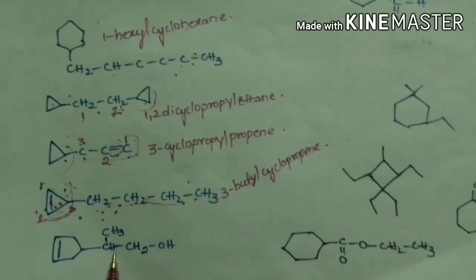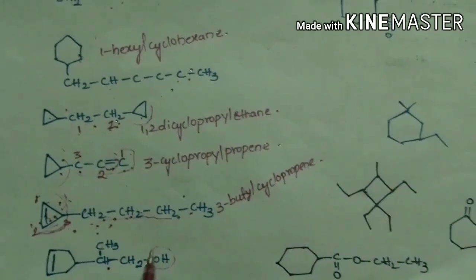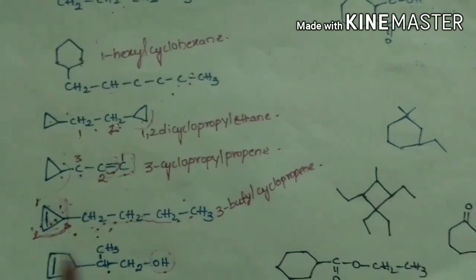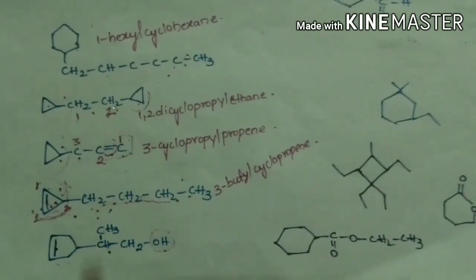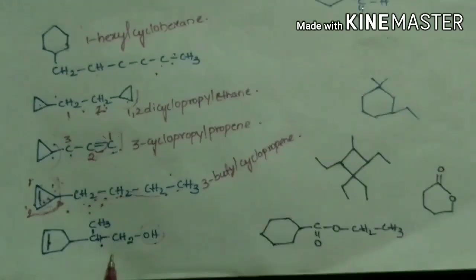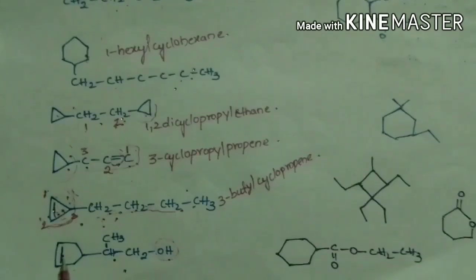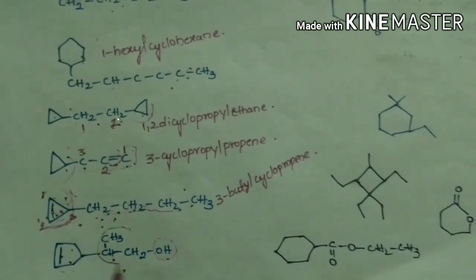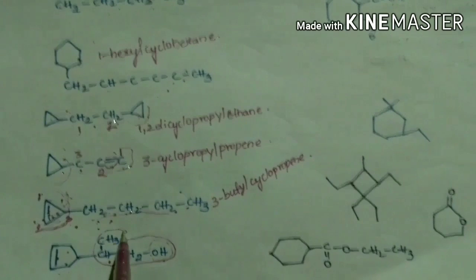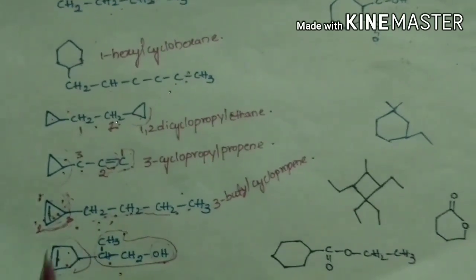Now coming to this compound. Here the open chain contains the functional group OH, and the cyclic ring also contains a double bond. While selecting the main chain, first we must give priority to the functional group, then to the multiple bond, that is double bond or triple bond. So the open chain is selected as the main chain, and the ring is a substituent.